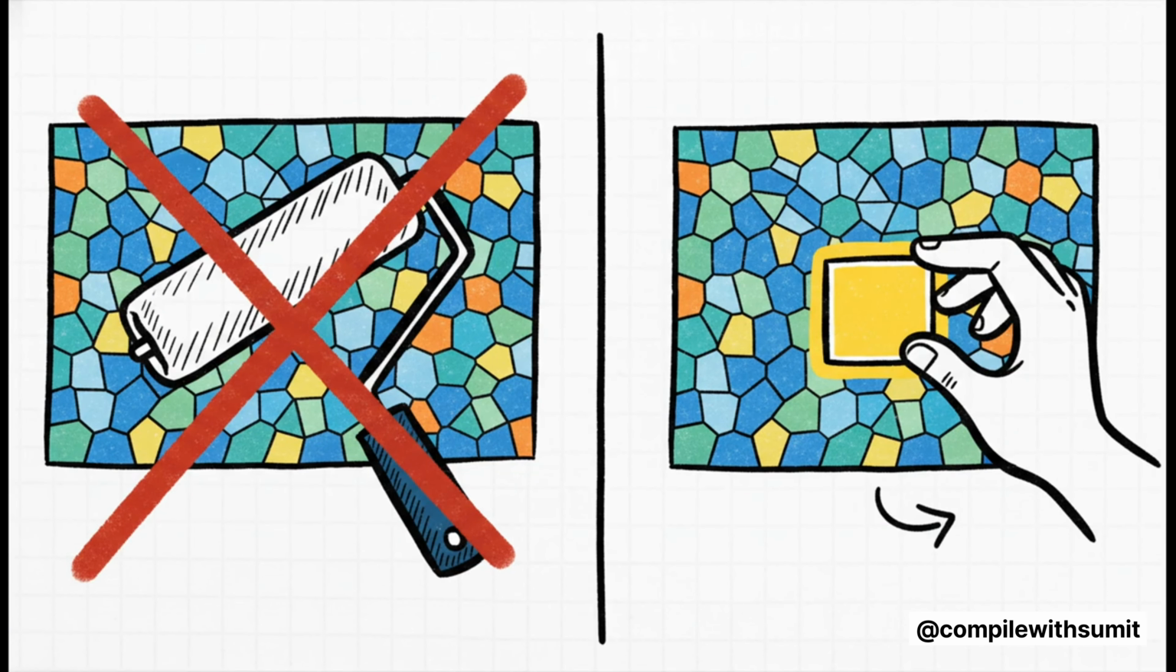Here's a great way to think about it. Imagine you have a giant mosaic wall, and you just want to change one single tile. You wouldn't repaint the entire wall, right? That'd be crazy. You'd just pop out the old tile and put in the new one. That's exactly what React does. And that is the secret to why React apps feel so snappy and responsive.